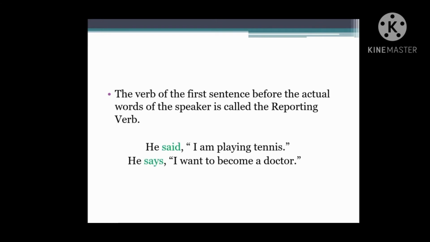The two main components of a sentence of direct speech are the reporting verb and the reported speech. First, let's see reporting verb. The verb of the first sentence before the actual words of the speaker is called the reporting verb.